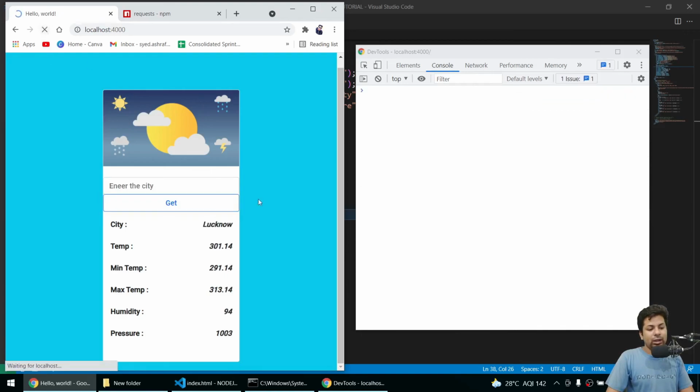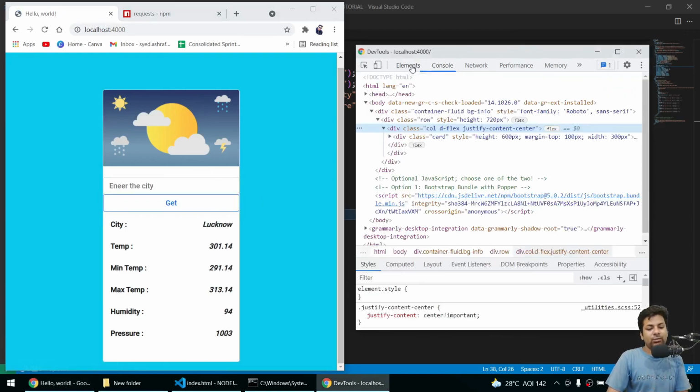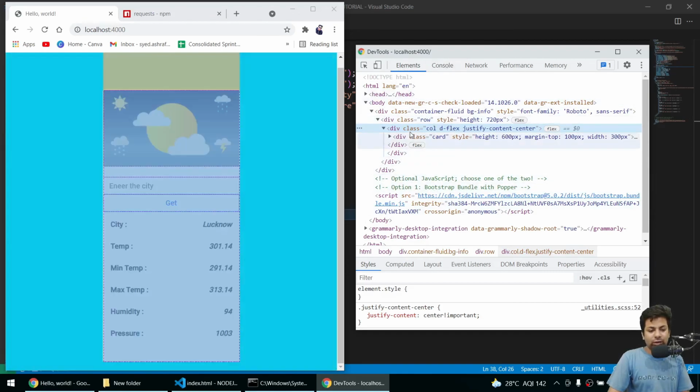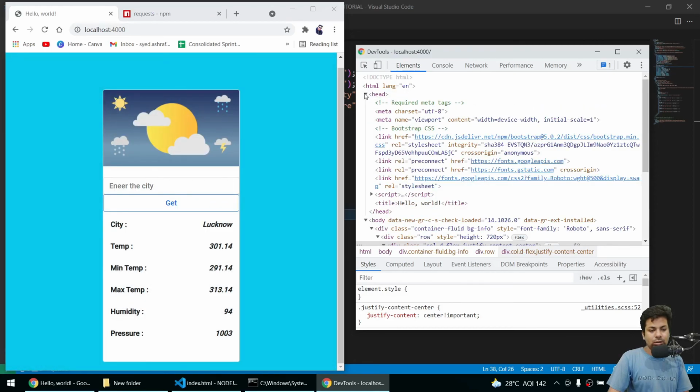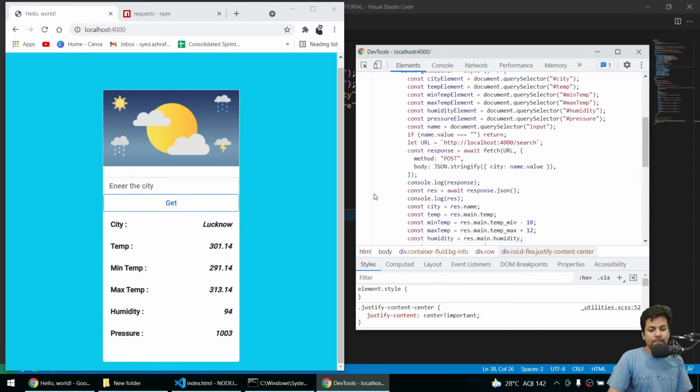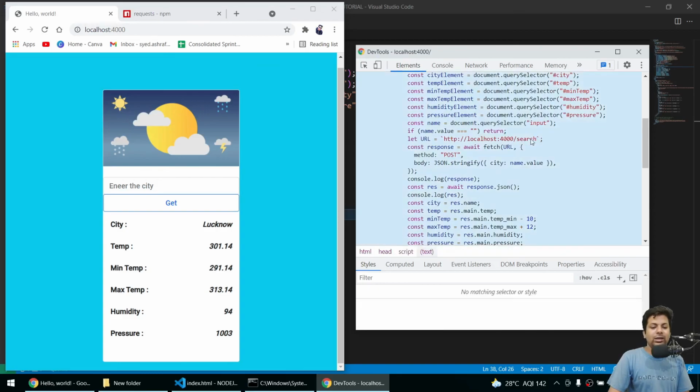If I reload it, now the main important step: our APIs got saved, because where was our API? In the script tag body div, it was above only. So now only my domain, like www.google.com/search, will be visible, so no one can know my private API keys, which will be totally private.